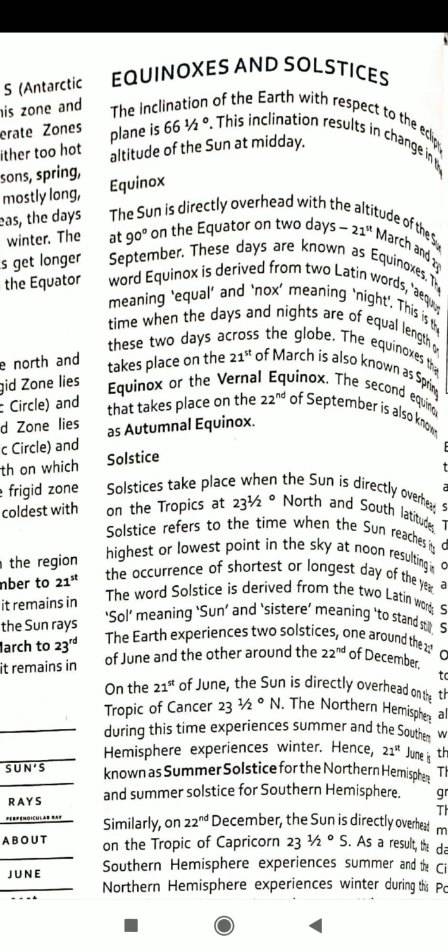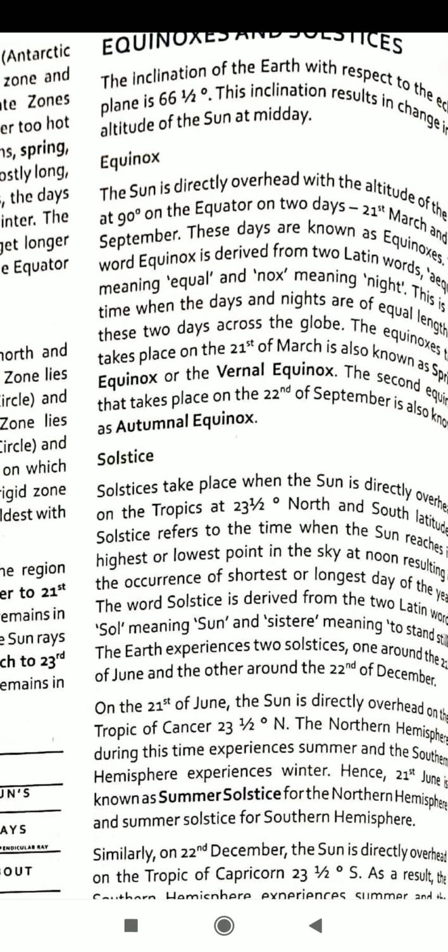Now, students, I am going to teach about solstice. Solstices take place when the sun is directly overhead on the tropics at 23 1/2 degree north and south latitude. Solstice refers to the time when the sun reaches its highest or lowest point in the sky at noon, resulting in the occurrence of the shortest or longest day of the year.